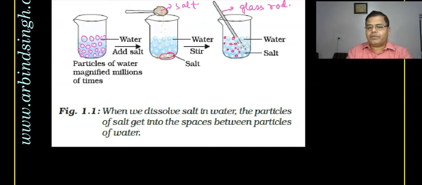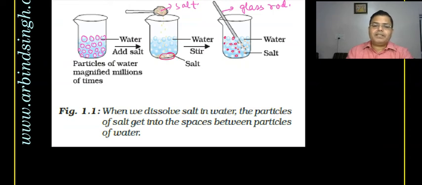But when you have a very fine microscope, you will see the different types of particles, and between the gaps of these water molecules or particles of water, there are particles of salt.